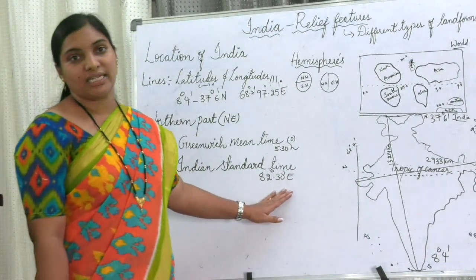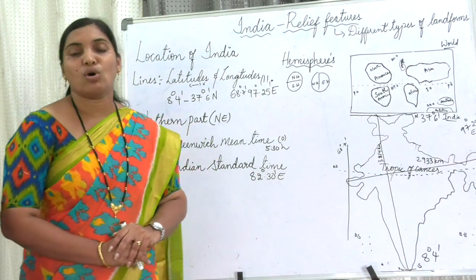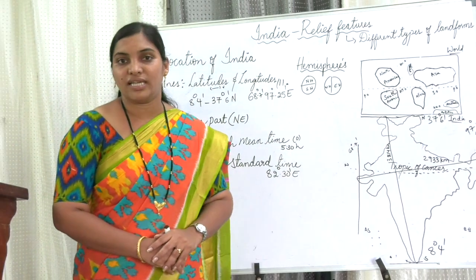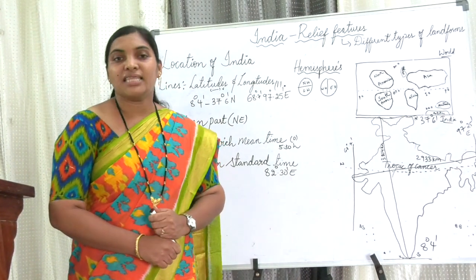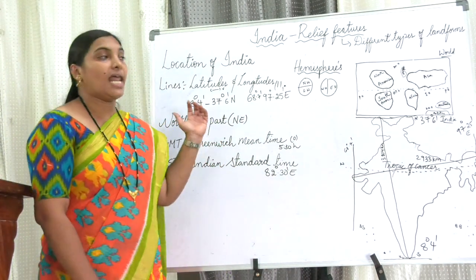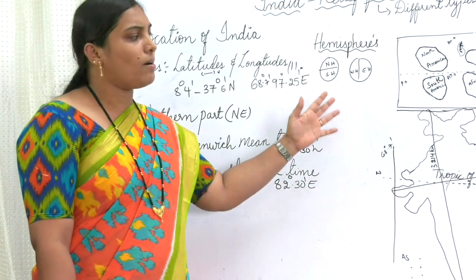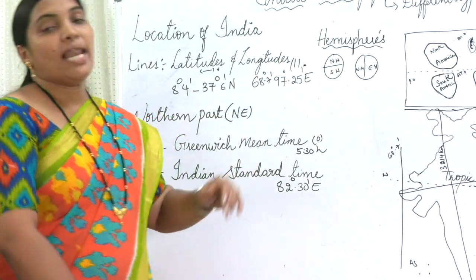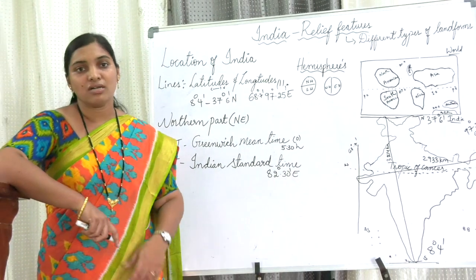Now, have you ever looked at an India map? If you looked at an India map, you will come across so many lines which are running parallel to each other. Some are horizontal, some are vertical. Have you ever got a doubt? What are these lines called? These lines are called latitudes and longitudes. The horizontal lines are called latitudes and the vertical lines which are drawn on the globe or our India are called longitudes. Let me tell you the longitudinal and the latitudinal location of our country.